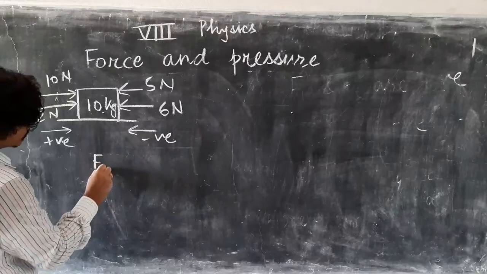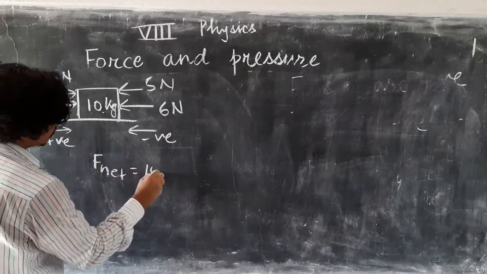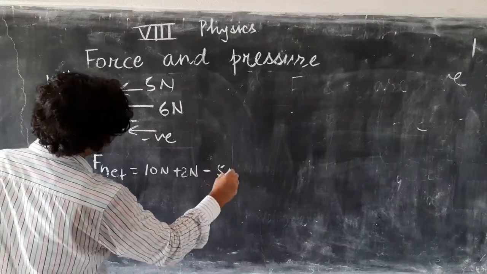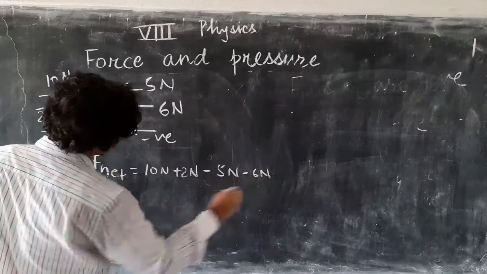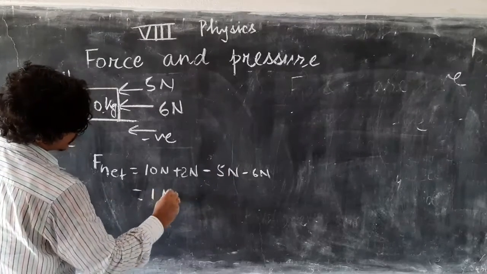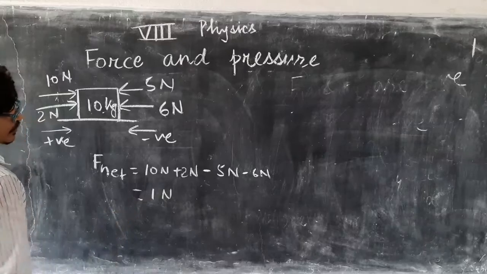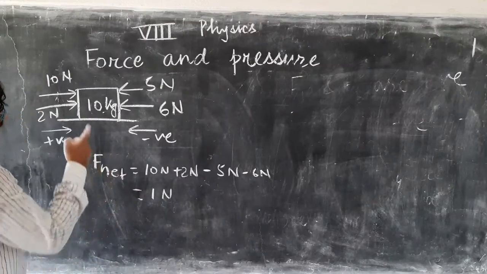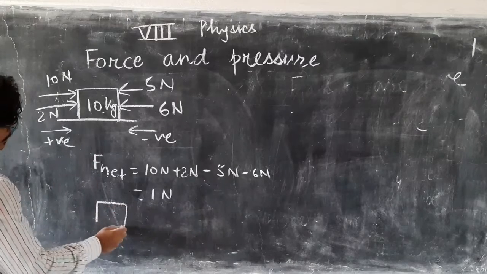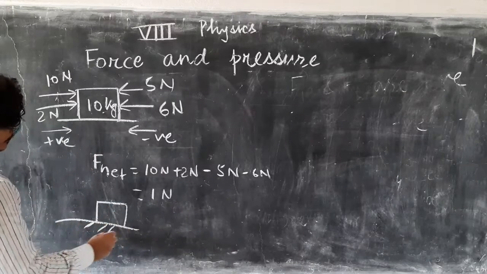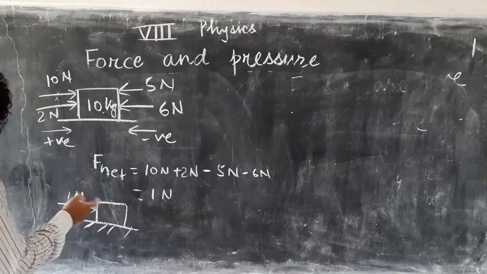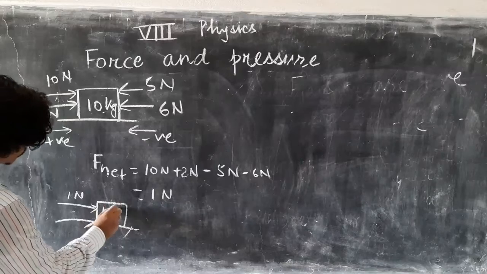So our net force will be 10 Newton plus 2 Newton minus 5 Newton minus 6 Newton, which is 12, 11, so 1 Newton. See here, 1 Newton positive. That means the net force is in the right side, or you can draw the equivalent force diagram as 1 Newton for the 10 kg.